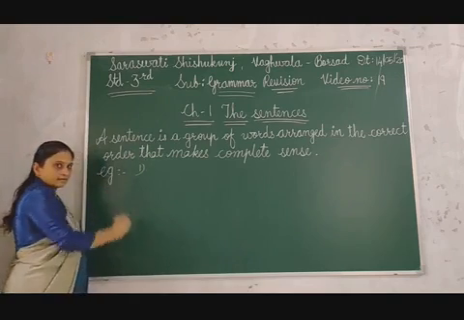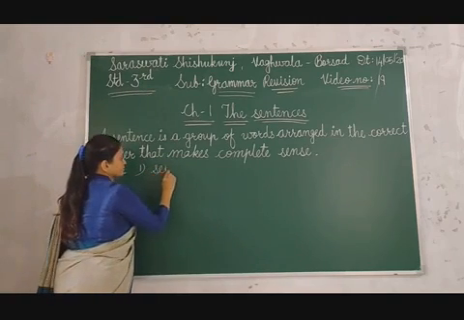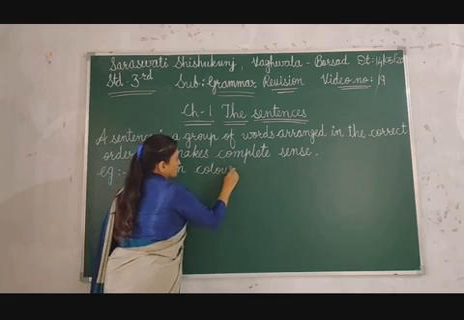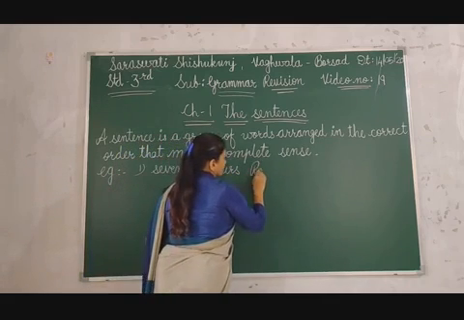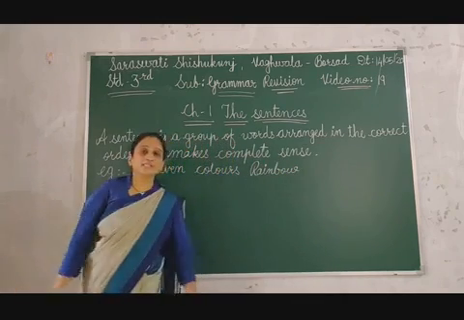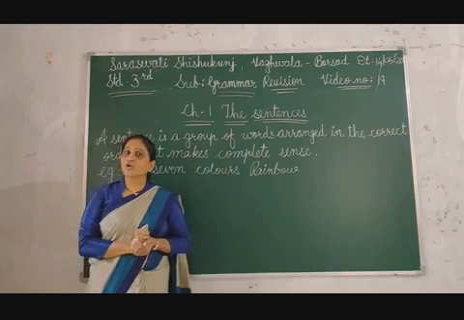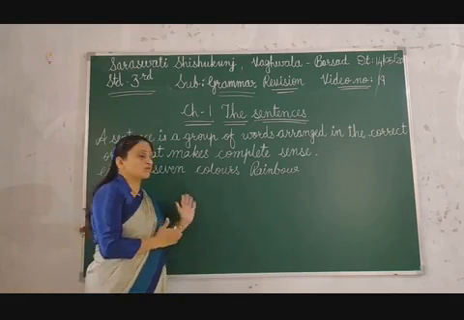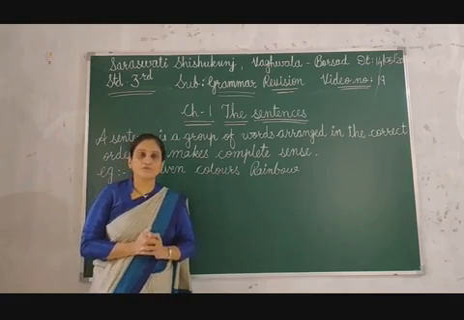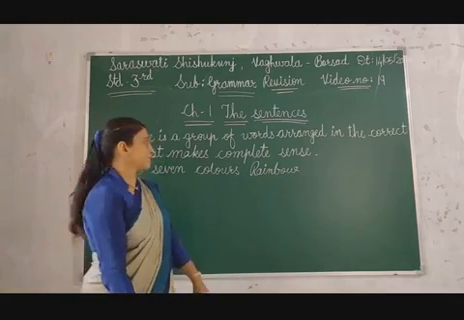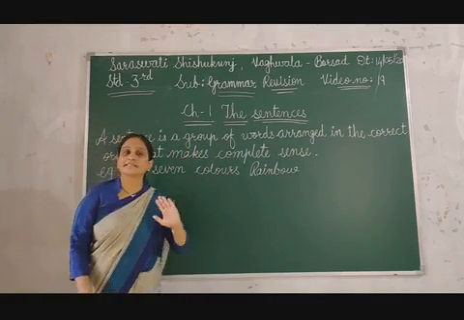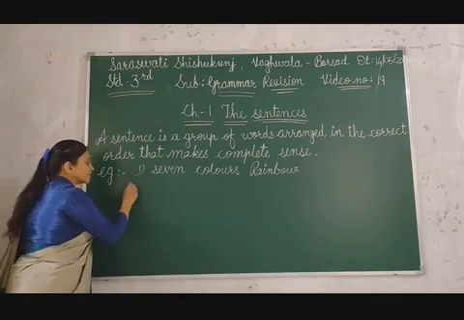Suppose I am writing here: 7 colors rainbow. Do you feel, children, this is a correct sentence? No, because it does not show the correct meaning. It is not with the correct formation. You can see I am not putting a full stop also, because this is not a correct sentence. So let me write the correct sentence.